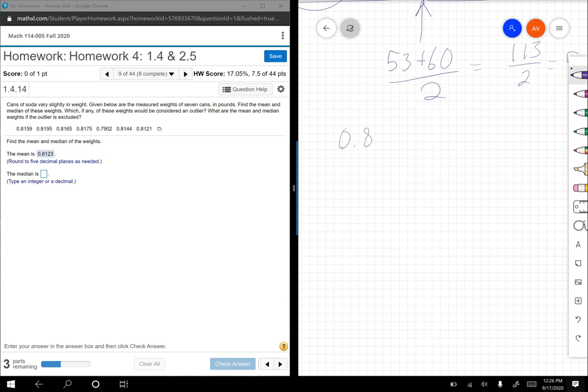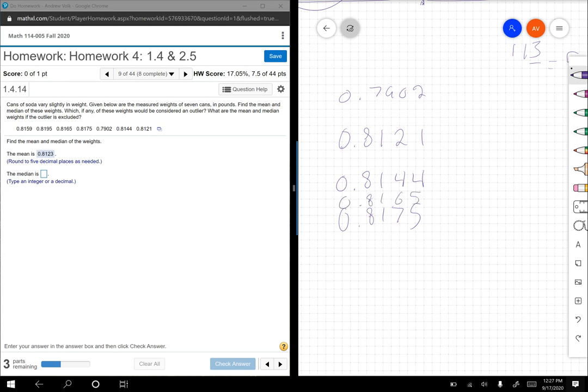0.8. I'm gonna put them vertical. 0.8121, and then I go, oh, you know what? 8144 comes after that. 0.8144. I'm kind of working backwards here, so 0.7902, 0.8165, or 8175, 0.8175, and then we also have 0.8165.